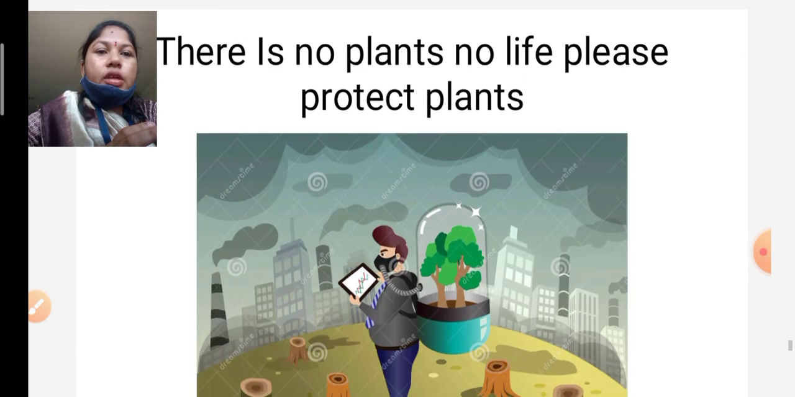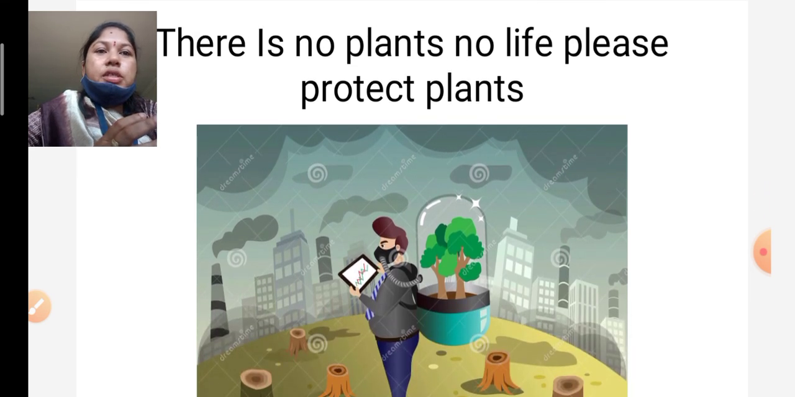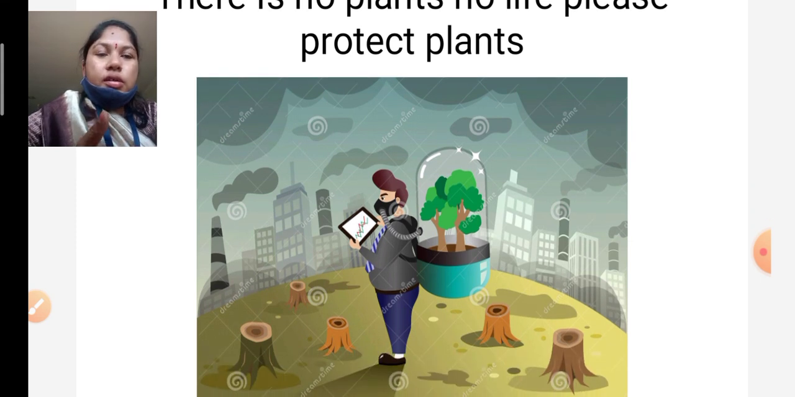If there are no plants, in future there is no life, there is no situation in which to survive. In future, if there are no plants, there is no life. So I request all of you, please save the plants. Otherwise we will be looking like this, and we can't survive in our nature.